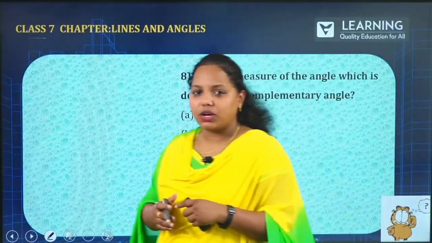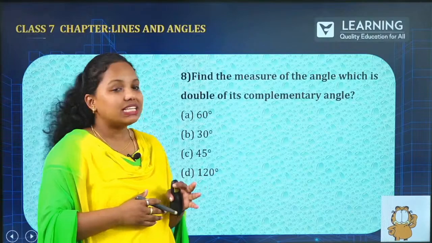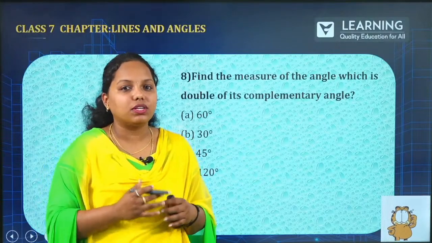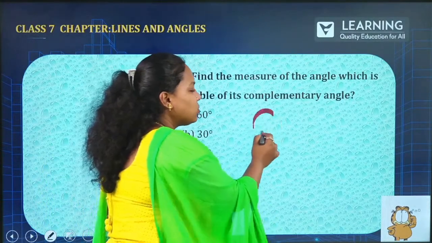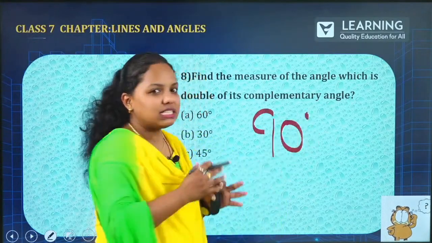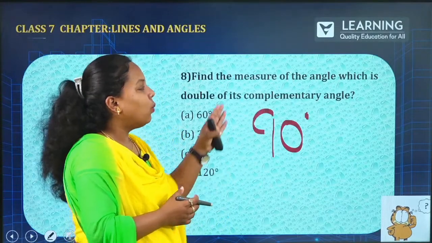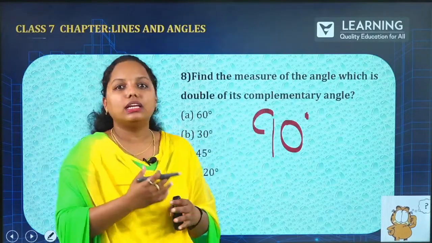Now the next question. Find the measure of the angle which is double of its complementary. As soon as you get the word complementary, from there you are able to make 90. So that is nothing but complementary, 90 degree. Now which is the option? When you double it, you will be getting 90 degree.